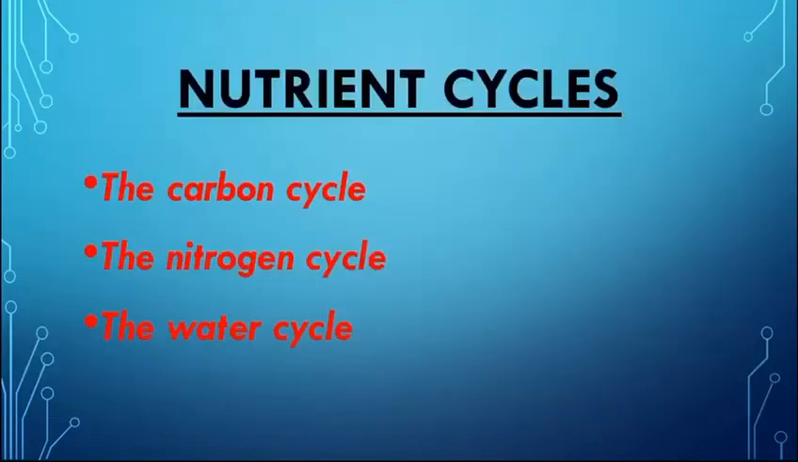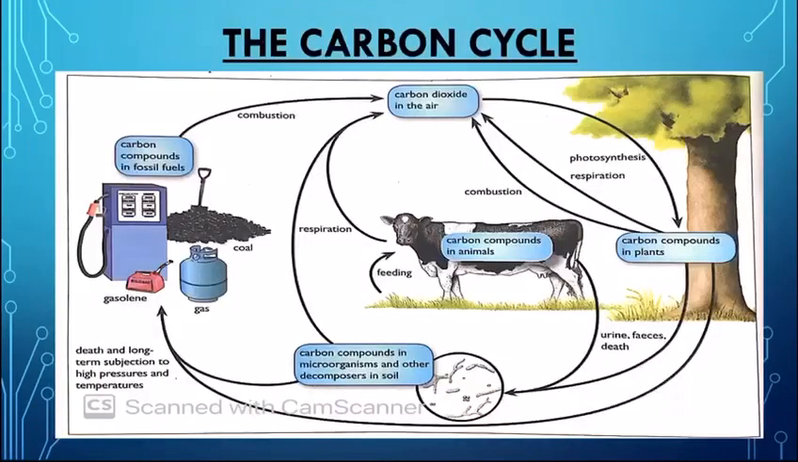The three important nutrient cycles are the carbon, nitrogen, and water cycles, which we will discuss one by one. First, what is the carbon cycle? Carbon is a major component in carbohydrates, fats, and proteins. So the carbon cycle involves the exchange of carbon between living organisms and their atmosphere. Carbon is continuously removed and returned to the environment. How does all this happen?